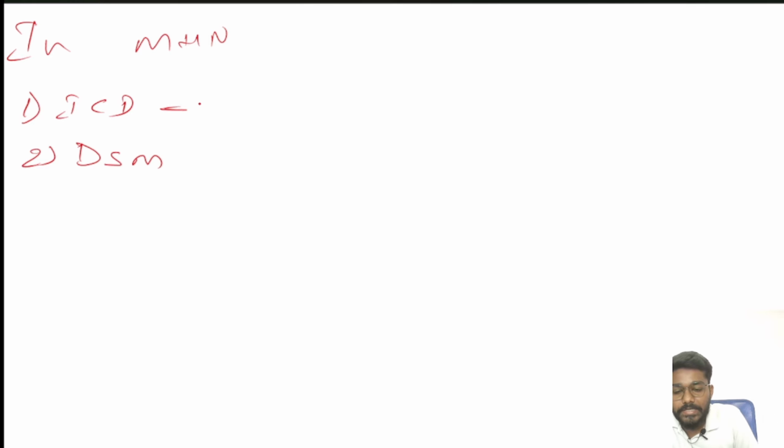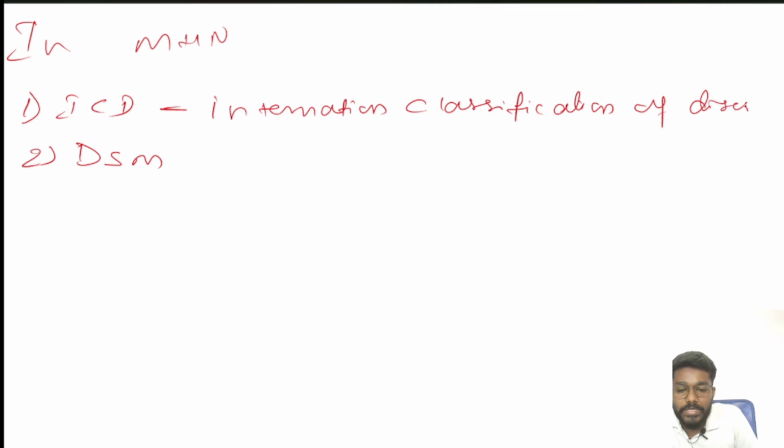What is ICD? ICD is the International Classification of Diseases, and the current version is ICD-11. The 11th version is going on, and one more classification will be there in mental health nursing.